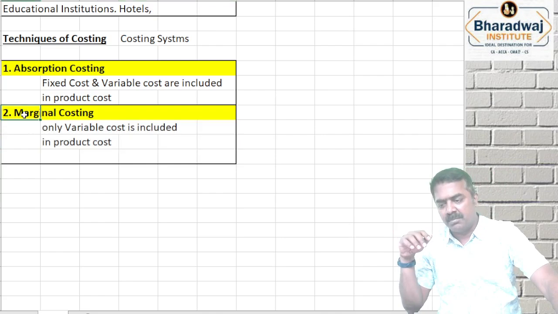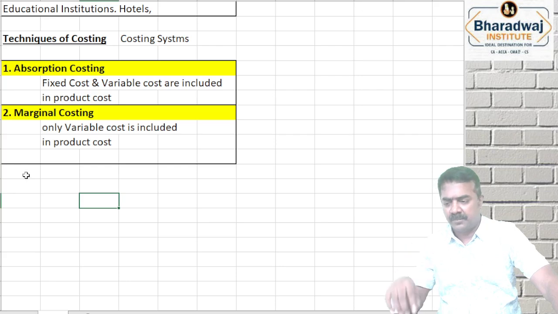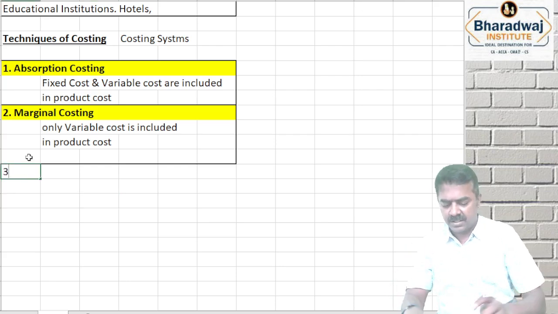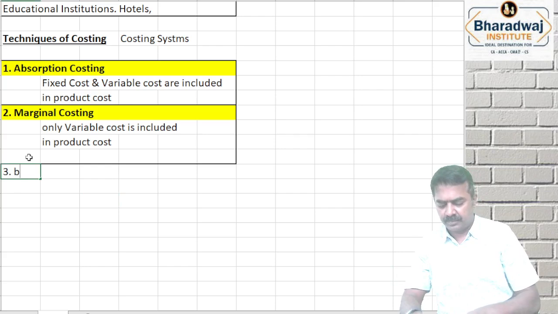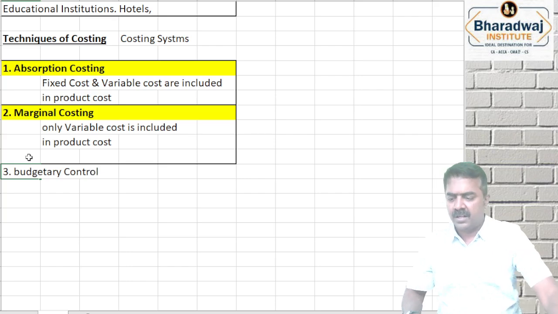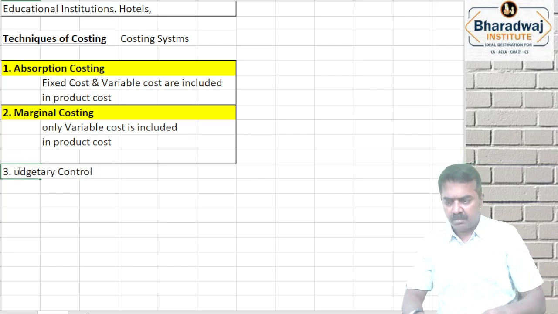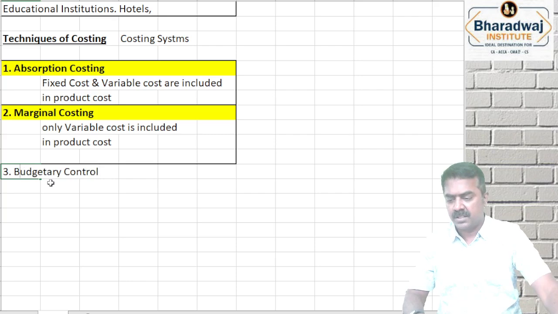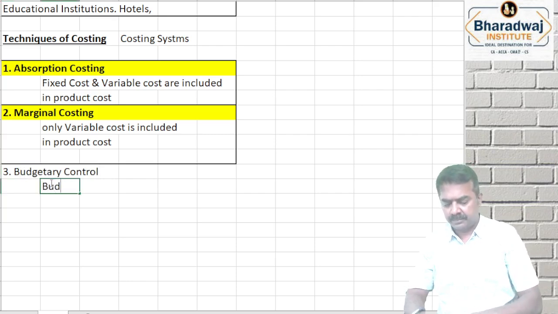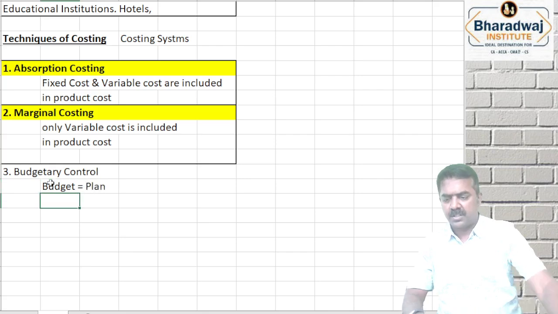That is called as which one? Marginal costing. In absorption costing, fixed and variable costs are included. Then there are other systems also. Budgetary control. Every organization will prepare a budget. Budget serves as a plan, against which actual results will be compared.